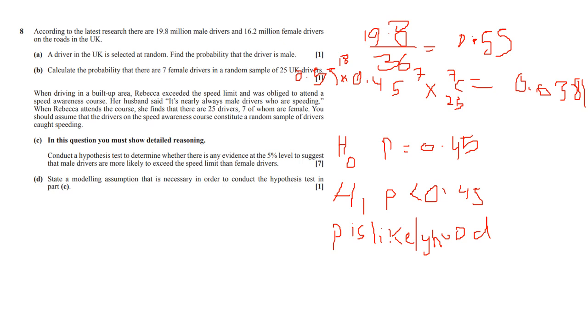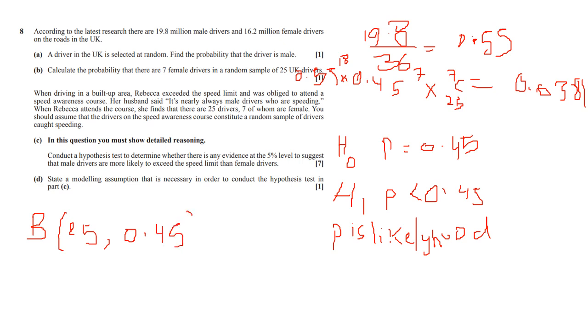Then you need to actually calculate the likelihood, so you need to use your binomial. So binomial, you've got 25 trials, and each time the probability of a female is 0.45.